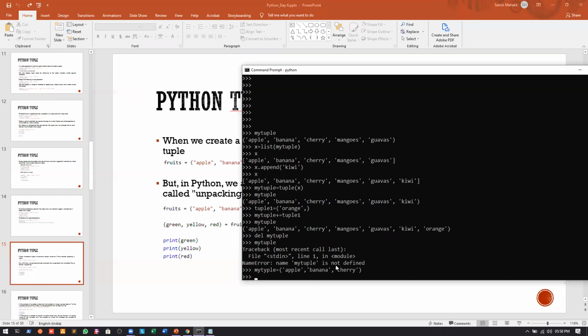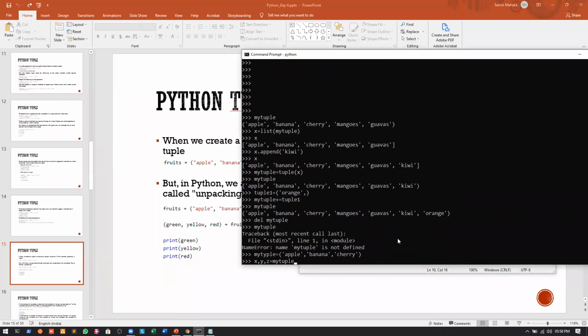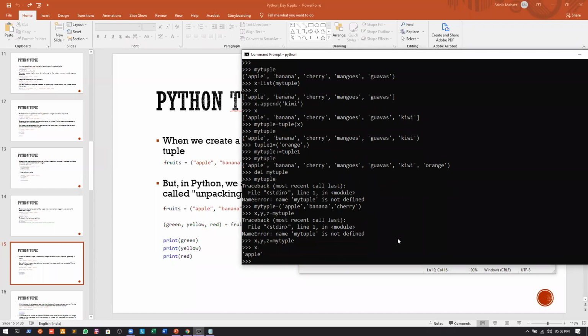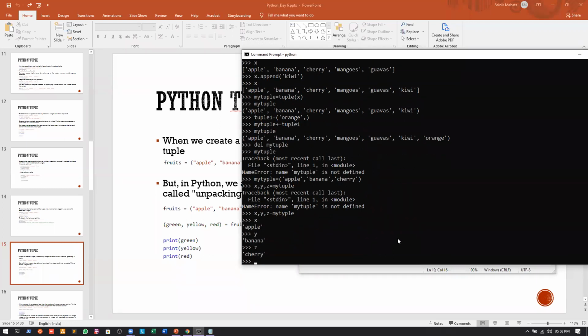So what we can do here is write x, y, and z, and we can write my tuple. Let us see whether it works. There is a spelling mistake, it was made when the tuple was declared. Sorry. Okay, so now if I print x, you can see apple. If I print y, you can see banana, and if I print z, it is cherry. This is called unpacking a tuple.